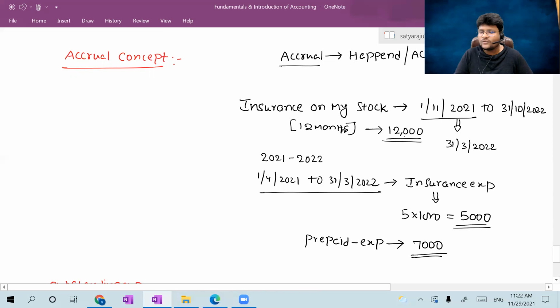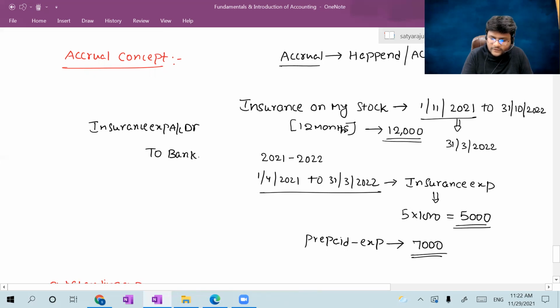First, as on 1/11/2021, we will pass this entry: insurance expense account debtor to bank account, 12,000.